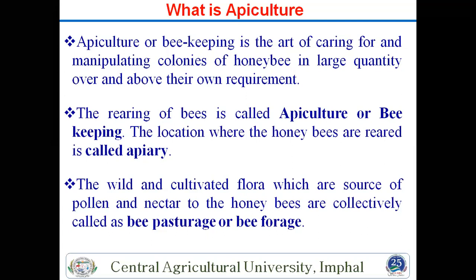Then another is bee pasture and bee forage. What is bee pasture and bee forage? Bee pasture means the area used for foraging, where you collect pollen and nectar from the plants. That area is bee pasture or bee forage. So these 3 definitions are there, and many times questions come like apiculture, bee pasture, and definition of apiary. So this is about this.